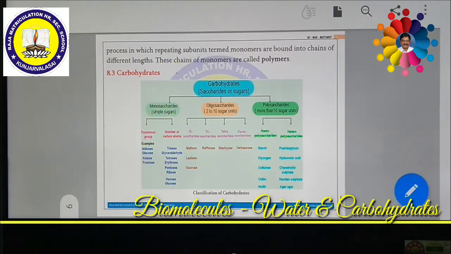The bond formed between glucose and fructose by removal of water is called a glycosidic bond. It is very important. In a 2 mark question they might ask, what is a glycosidic bond? The bond formed between glucose and fructose molecules by removal of water is called a glycosidic bond. This is a very good example of a strong covalent bond.